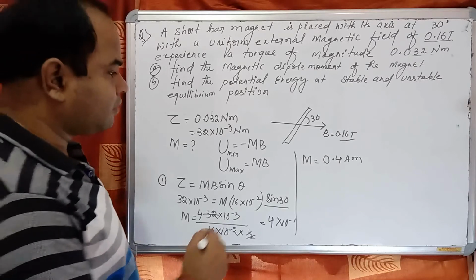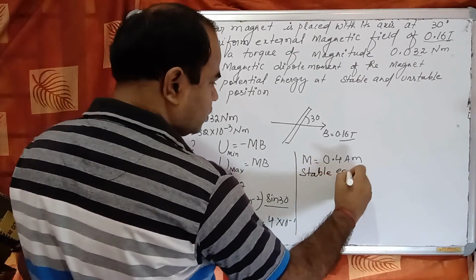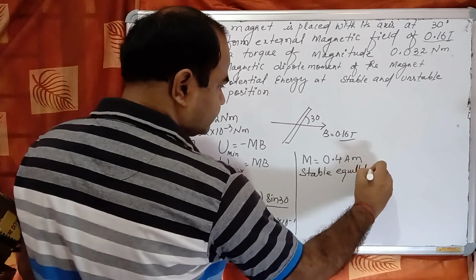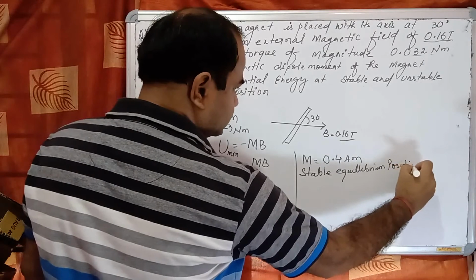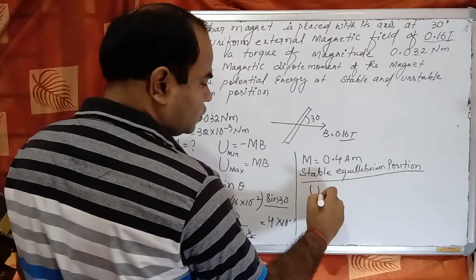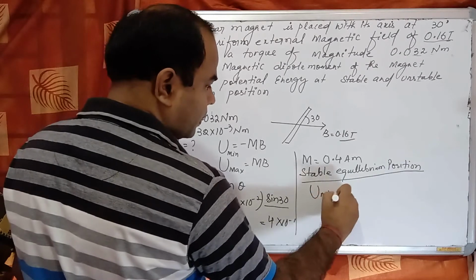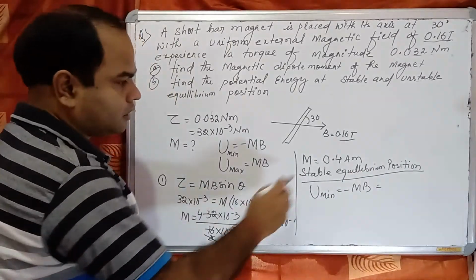Second, at stable equilibrium position, U is minimum, which is equal to minus mB. So m is how much? 0.4.